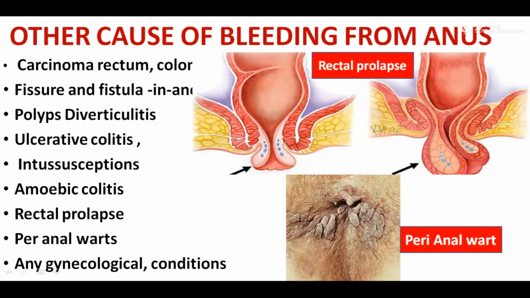Now, other causes of bleeding from the anus are rectal carcinoma, fissure and fistula, polypus, diverticulitis, ulcerative colitis, intussusception, amoebic colitis, rectal prolapse, perianal warts, and any gynecological condition in the female. So these conditions should be carefully differentially diagnosed from hemorrhoid.